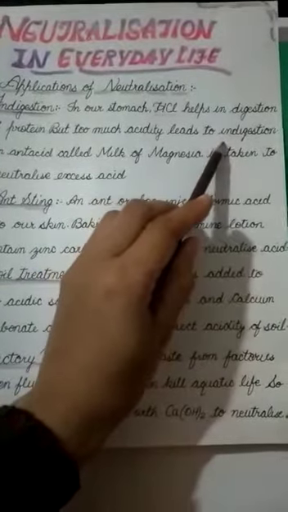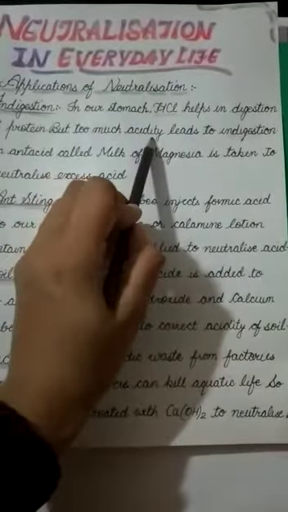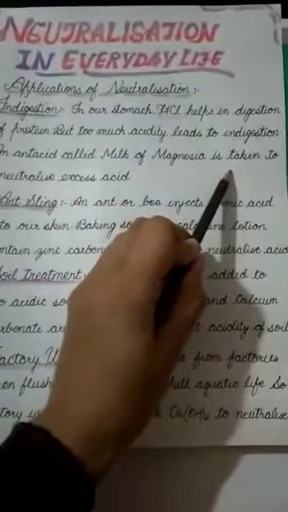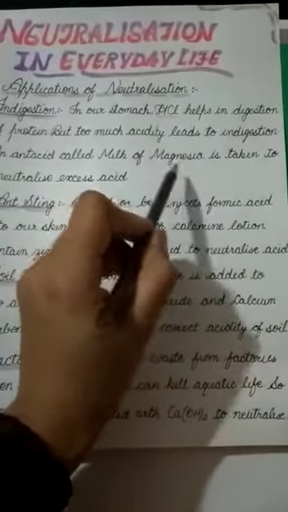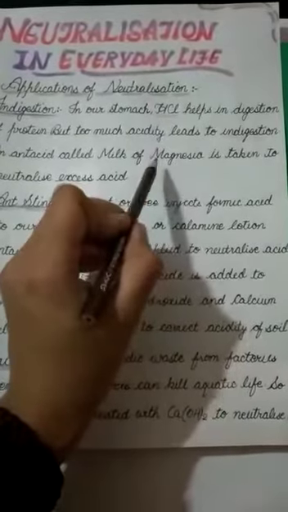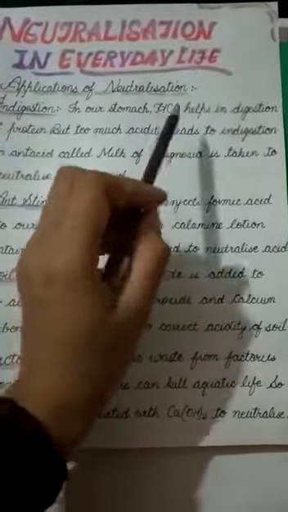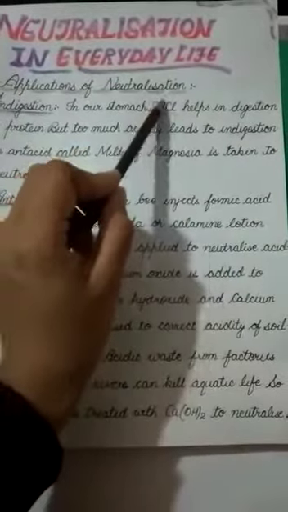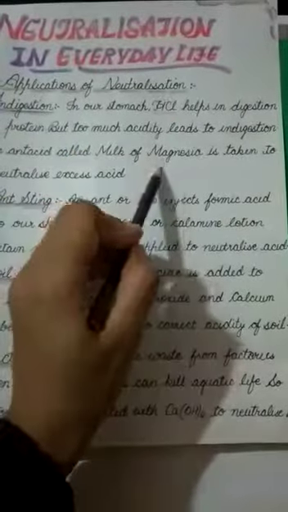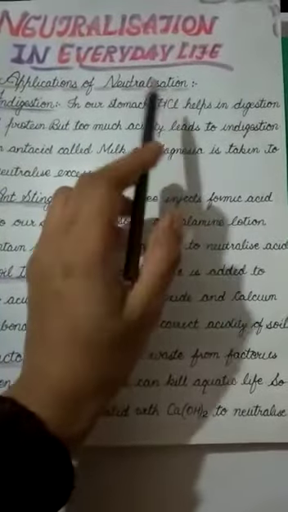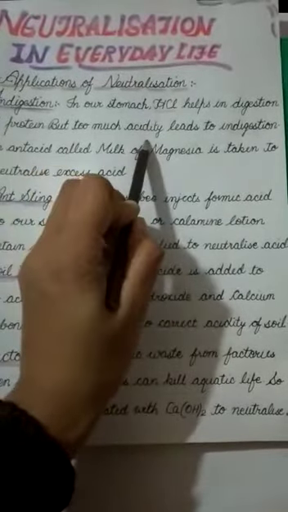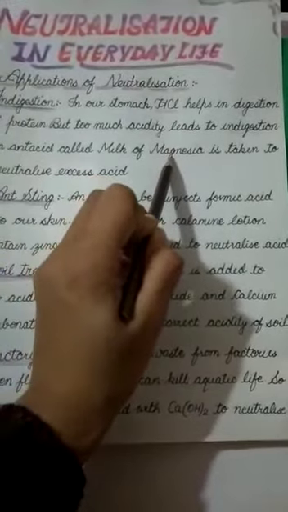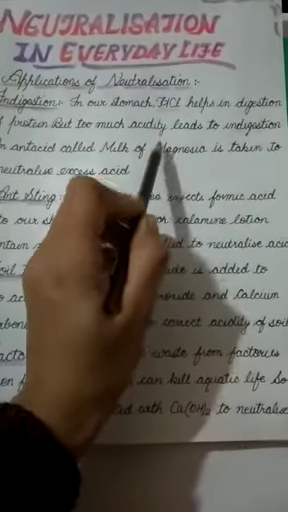To get rid of this excessive acidity, an antacid called milk of magnesia is taken. Basically, milk of magnesia is a base known as magnesium hydroxide. When magnesium hydroxide reacts with hydrochloric acid, a salt known as magnesium chloride is formed, and the acid gets neutralized. The excessive amount of acid gets neutralized, so we get relief from the acidity.